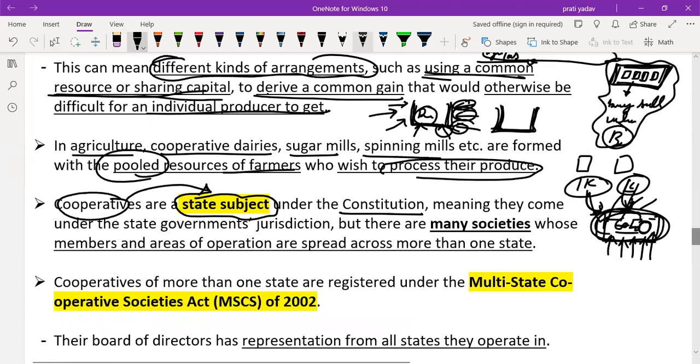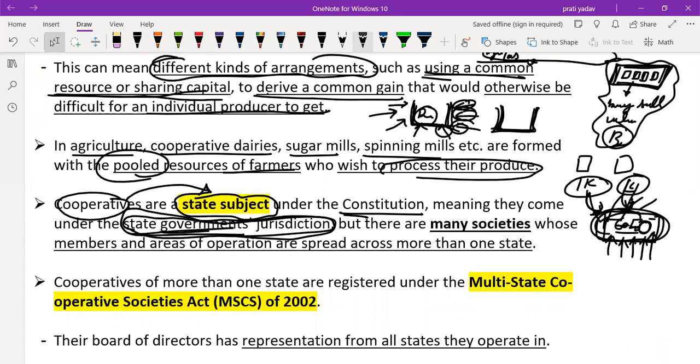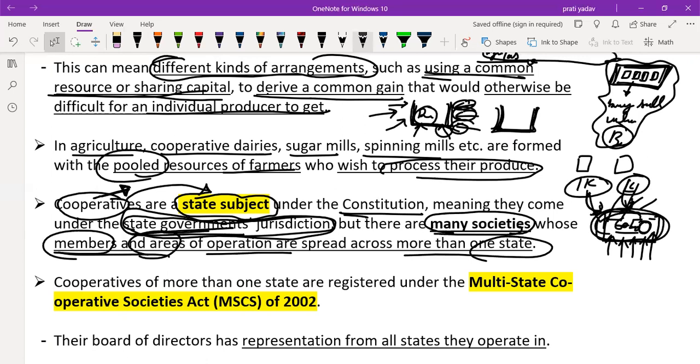So cooperatives are a state subject under the Constitution, meaning they come under state government jurisdiction. The Center has no role to play. The state government has sole jurisdiction over cooperatives. But there are many societies whose members and areas of operation are spread across more than one state. There are some societies situated in one state only, but there are many societies whose members as well as area are operated in different states.